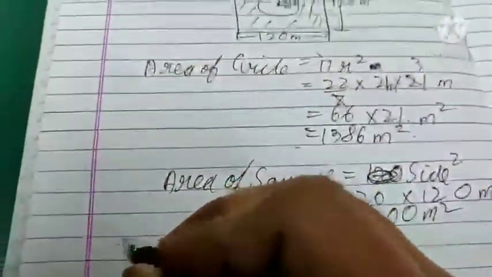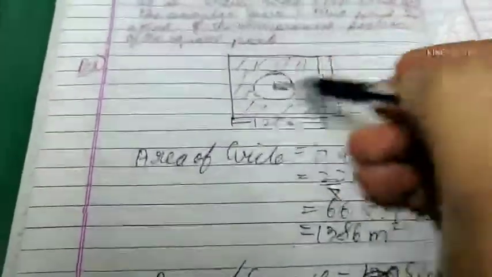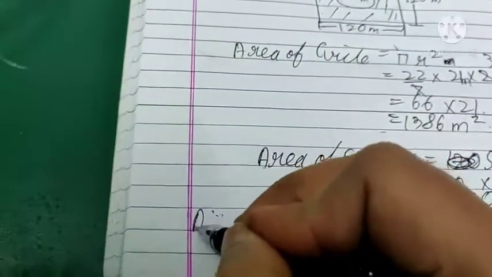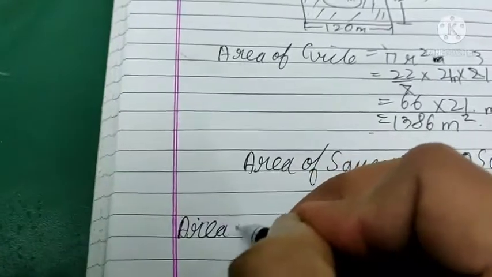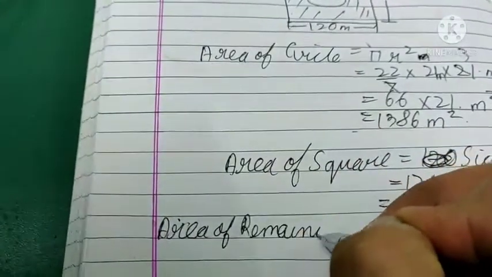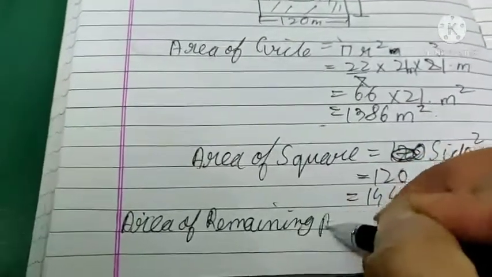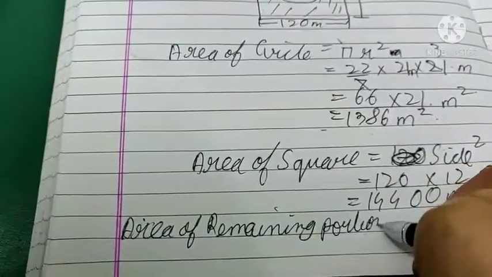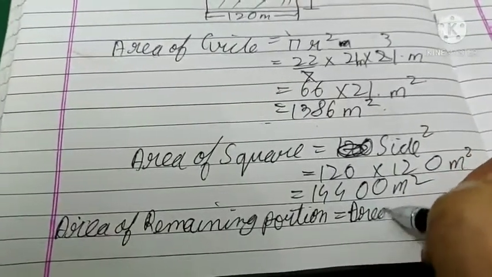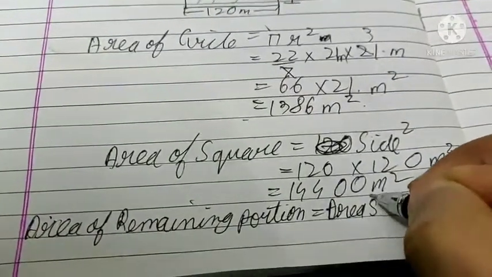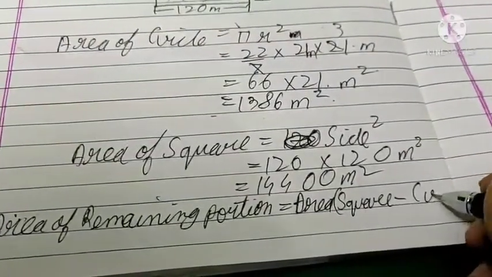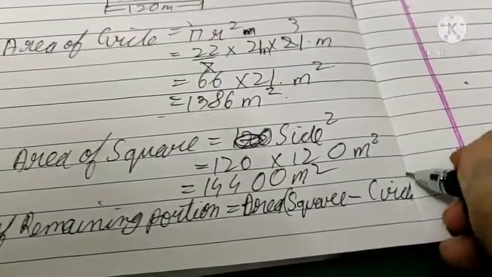Now area of the remaining portion is area of square minus circle.